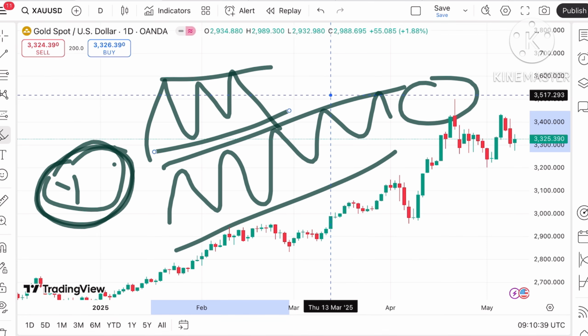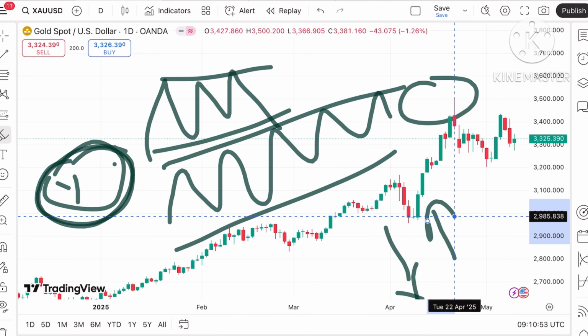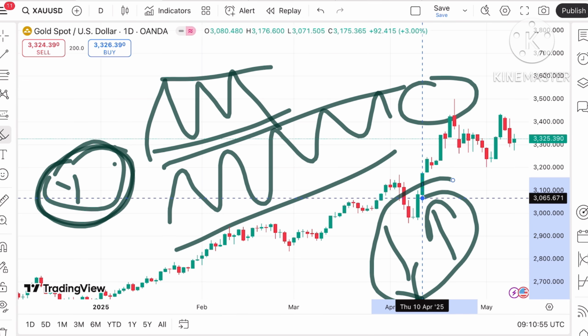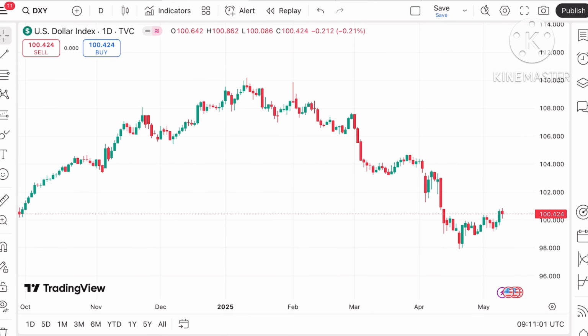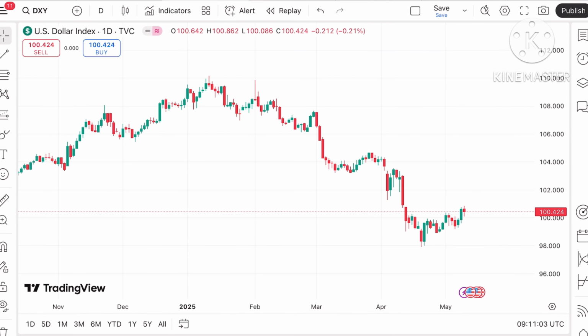Looking at this particular chart, the Fed interest rate is there, CPI data, and all these are there. So let's see how the dollar index is moving, because the dollar index is inversely related to gold. If you look at this trend, the dollar index is now trading above a level of 100, so there will be a zone breakout.